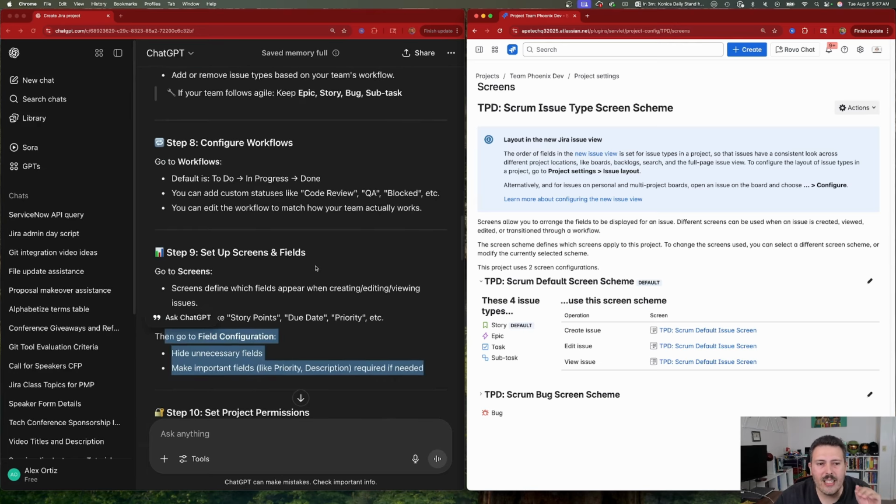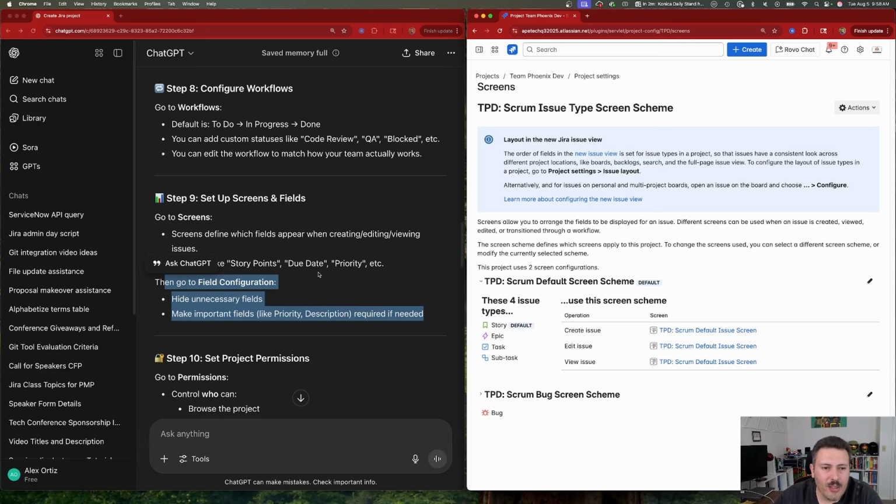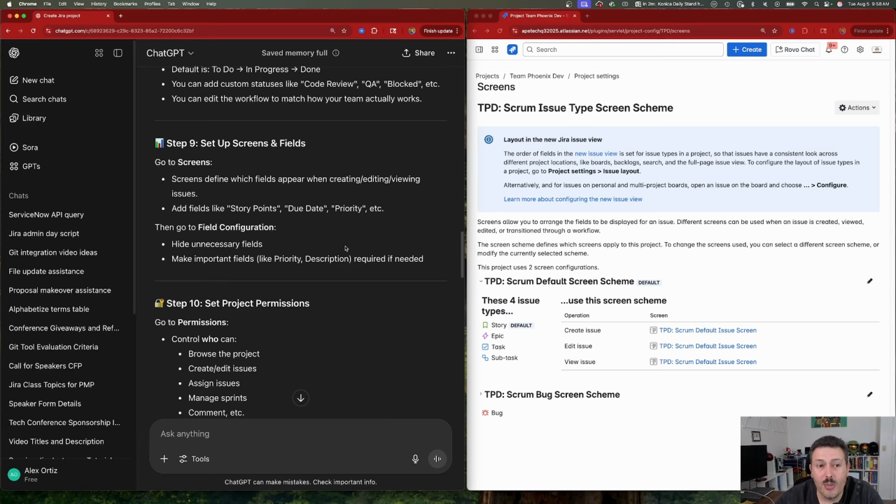But step 8 and 9, ChatGPT is getting a little lazy here and kind of leaving out some very critical steps. So I do not think that you would be successful in being able to follow these steps at this point. I think it's great to get you the project, but for those fine tuning and the configurations, you might need to reprompt because this is not okay. This is not going to do us very well.